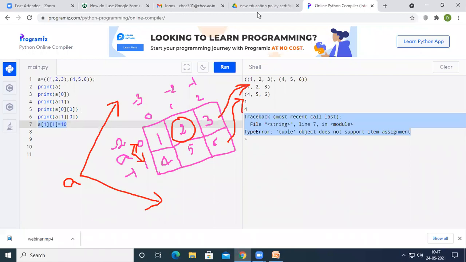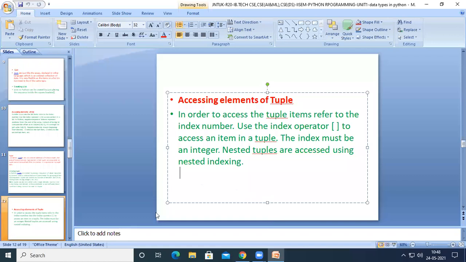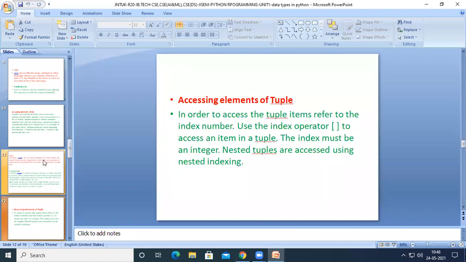So if we want to create a tuple, we have to use these type of parentheses on the RHS. If you want to create a list, we have to use the square brackets. If we do this one, it is immutable. We cannot change the values once they are created. If you do this one, they are mutable. We can change the values any number of times we want during the program, right? Hope everyone understood this tuple.